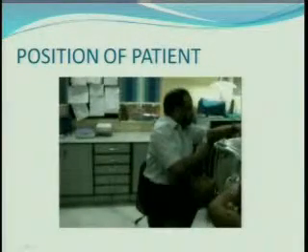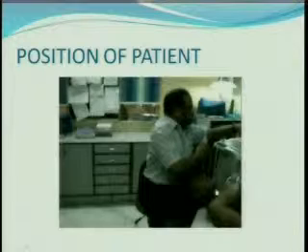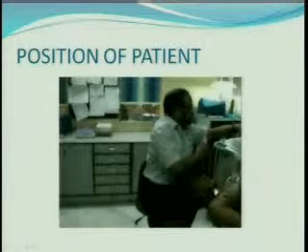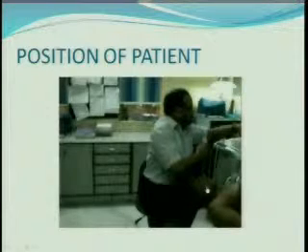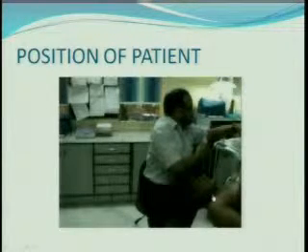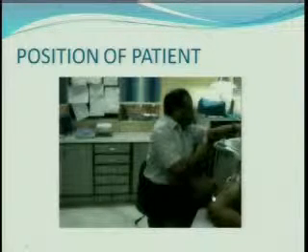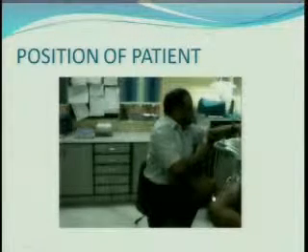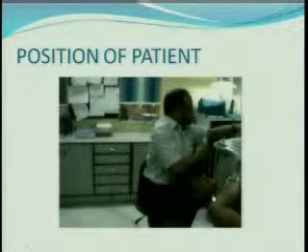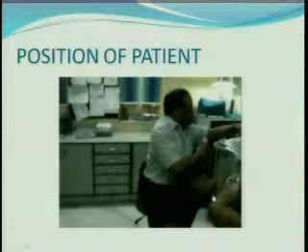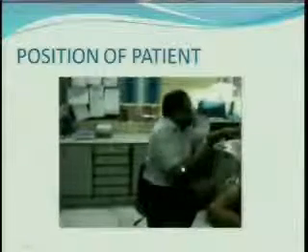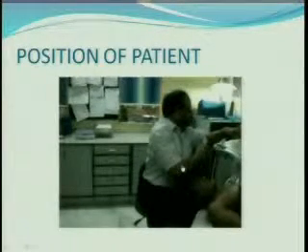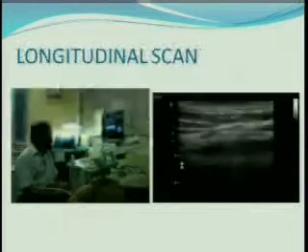Look, this is what we do. We have a patient who is lying with his head towards you at the corner of a bed. You sit just along the corner of the bed with his neck extended to one side or the other. If you are scanning on the right side, his neck is extended towards the left-hand side. If you are scanning the left-hand side, the neck is extended to the right-hand side. That's the position I shot just yesterday before coming over here, at 6 or 7 o'clock in the evening, trying to make it a live workshop.